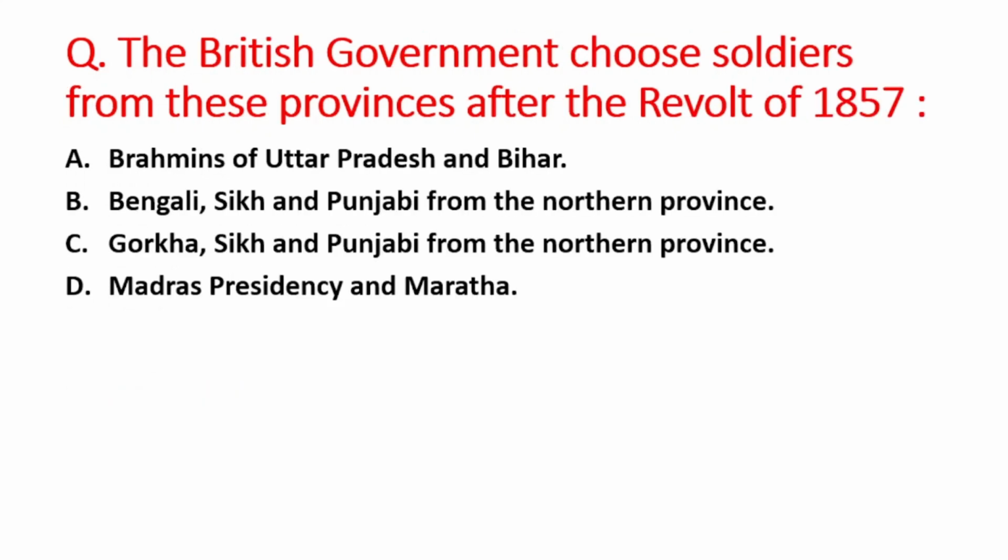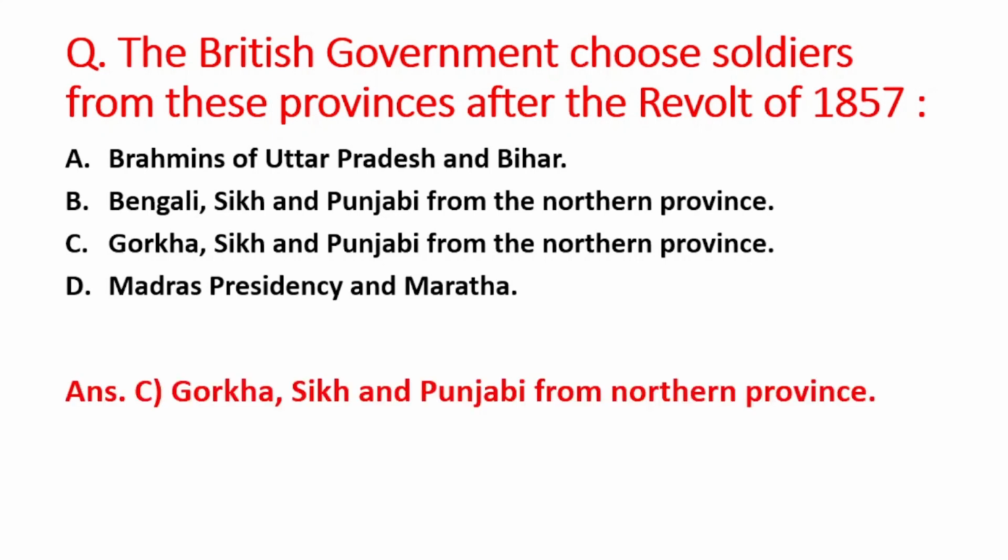Next question is, the British government chose soldiers from these provinces after the revolt of 1857. A option is Brahmins of Uttar Pradesh and Bihar, B option is Bengali, Sikh and Punjabi from northern province, C option is Gorkha, Sikh and Punjabi from the northern province, and D option is Madras Presidency and Maratha. The right answer is option C, that is Gorkha, Sikh and Punjabi from the northern province.